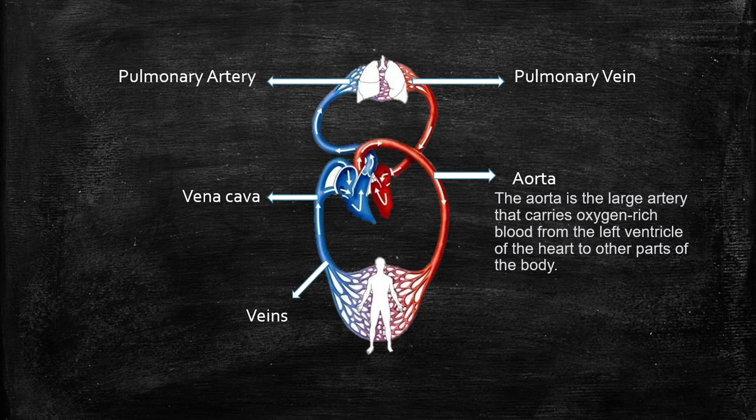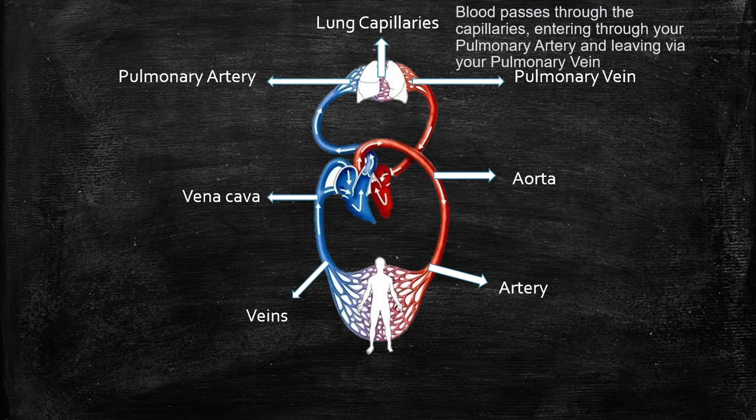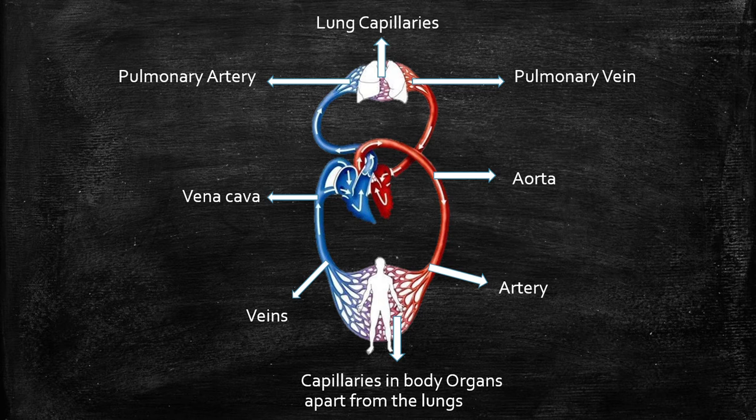Aorta. The aorta is the large artery that carries oxygen rich blood from the left ventricle of the heart to the other parts of the body. Artery carries deoxygenated blood to the lungs. Lung capillaries. Blood passes through the capillaries, entering through your pulmonary artery and leaving via your pulmonary vein. Capillaries in body organs apart from the lungs.